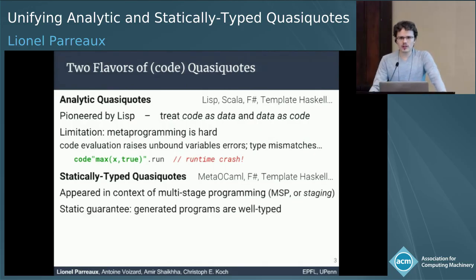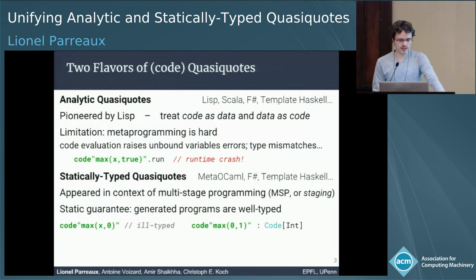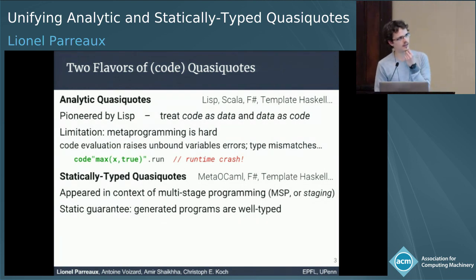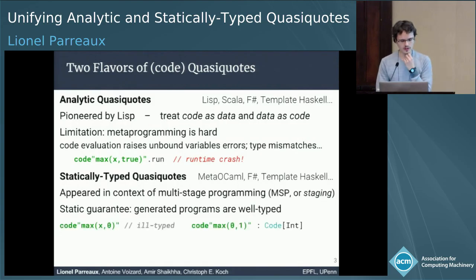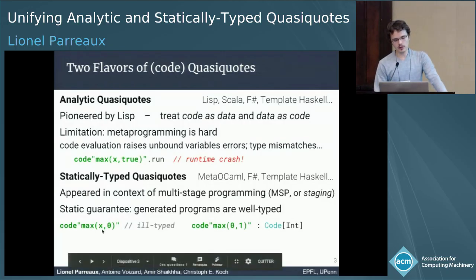The reason many languages have both flavors together is because although they offer nice static guarantees, they are limited in the sense that they cannot do code deconstruction. So here's an example. If we try to construct a piece of code where some variables are unbound, it's not going to compile.